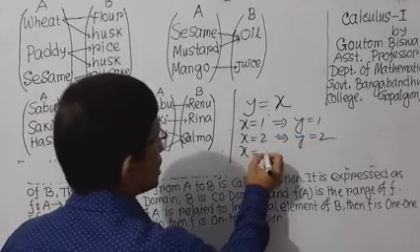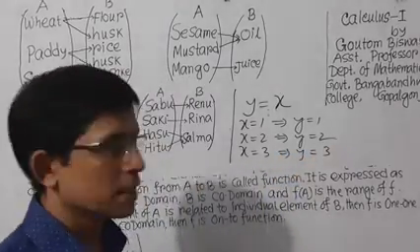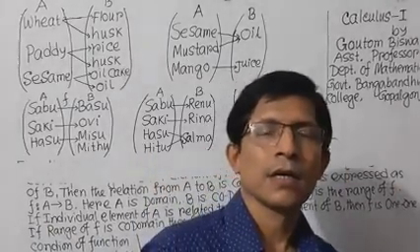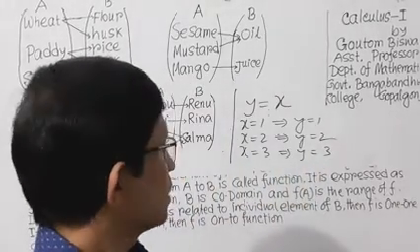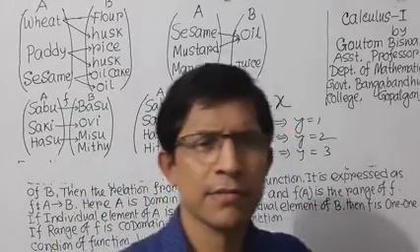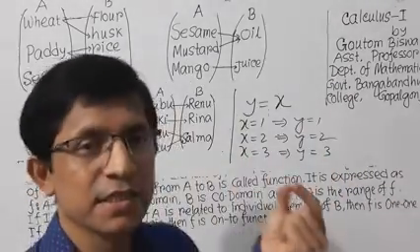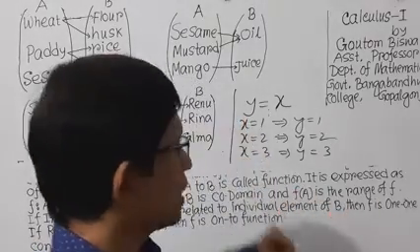Put x equal to 3, then y equal to 3, and more values of x. Here you see that if you put every value of x, you get only a single value of y.